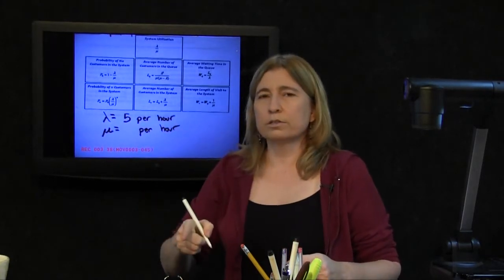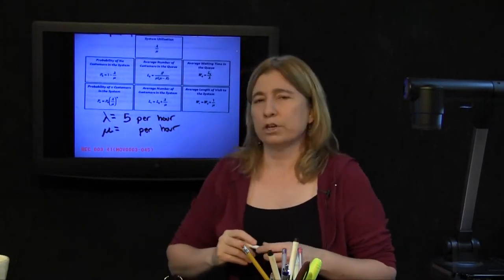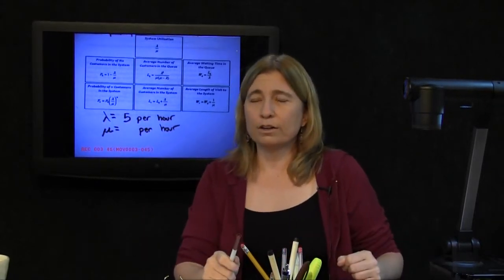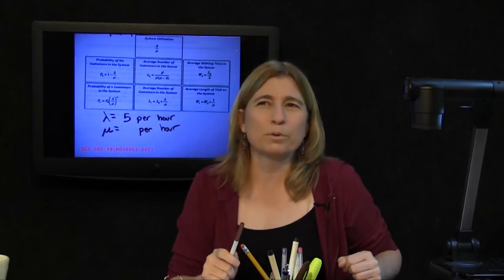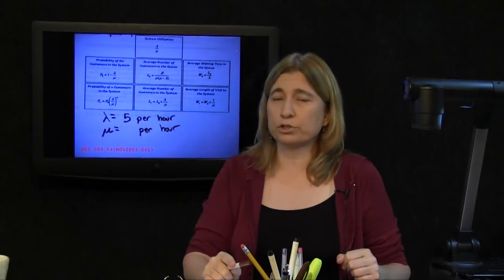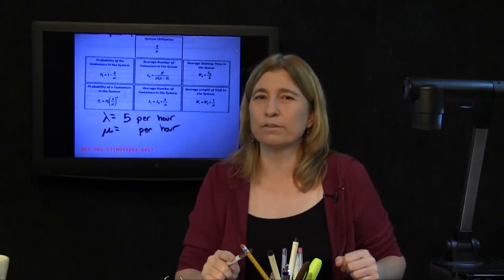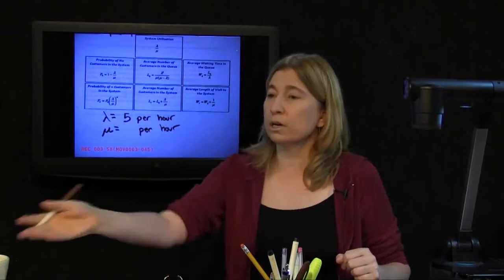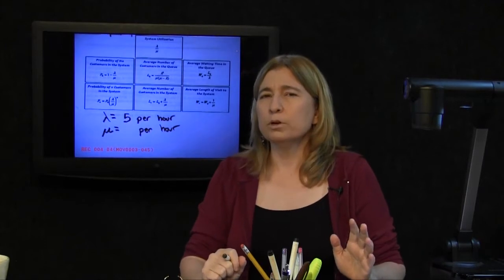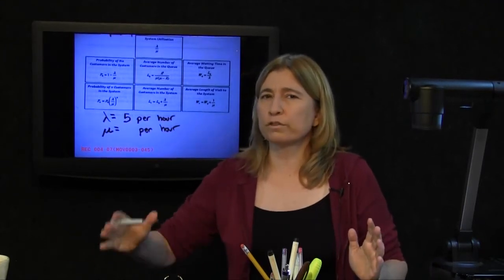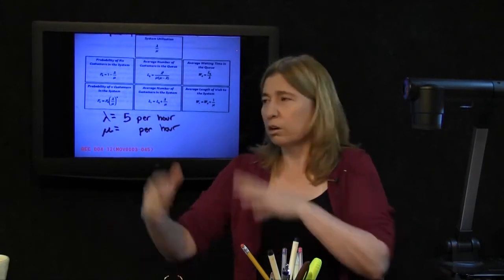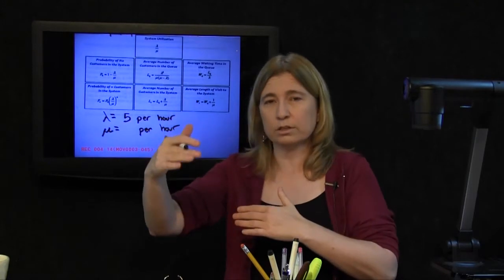The scenario said that it takes an officer on average 8 minutes to help the folks in the car. That's very relevant, but we have to remember that when we're using the MM1 formulas, mu, the average service rate, is never a length of time. Notice this business about 8 minutes to help a car is a length of time. Mu is never a length of time. Mu is the average number of services that can be conducted in an interval. What interval? Whatever interval lambda, its cousin, is talking about.